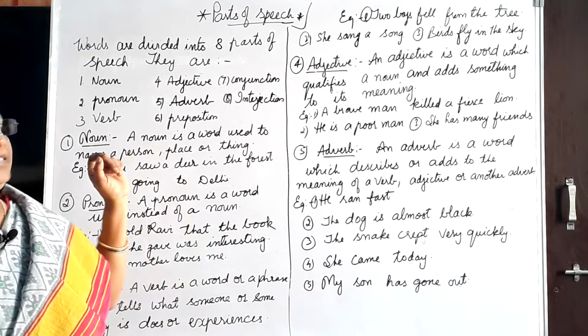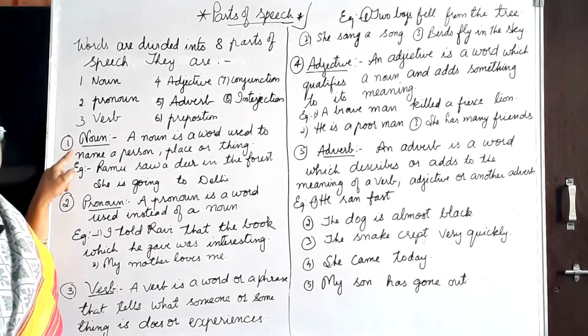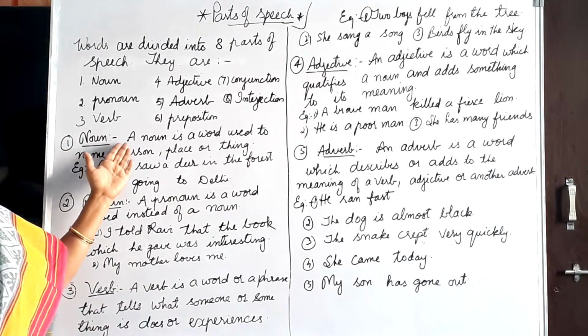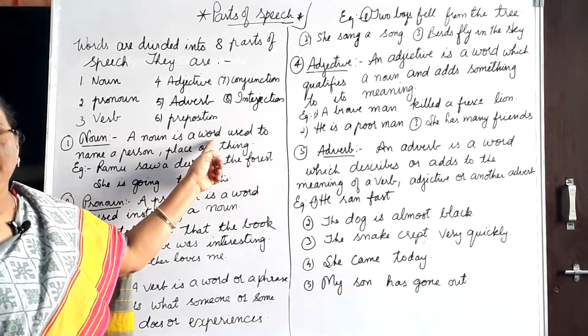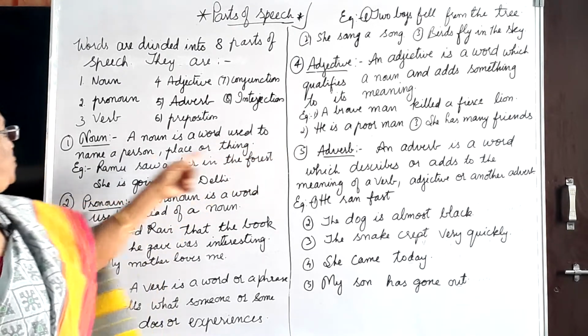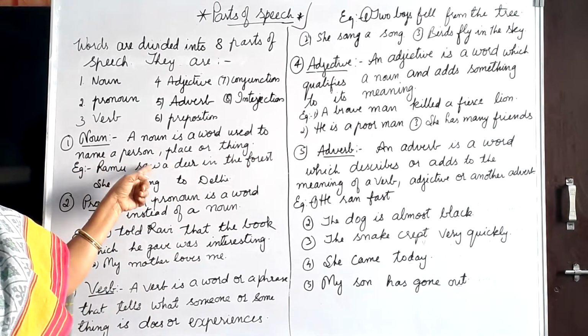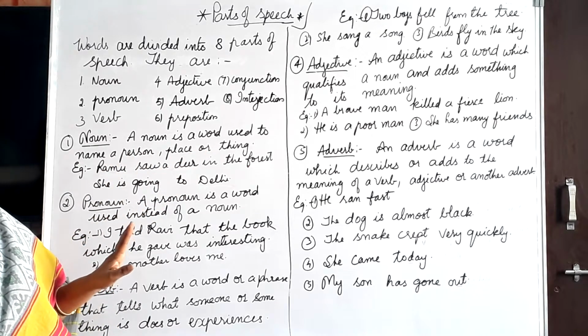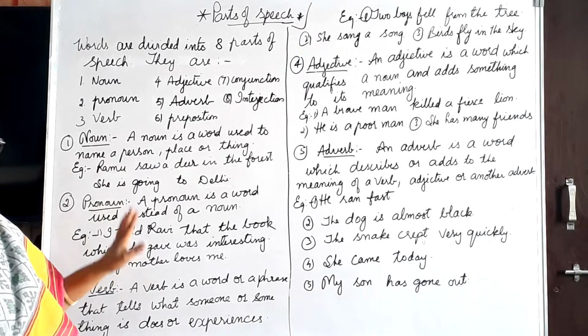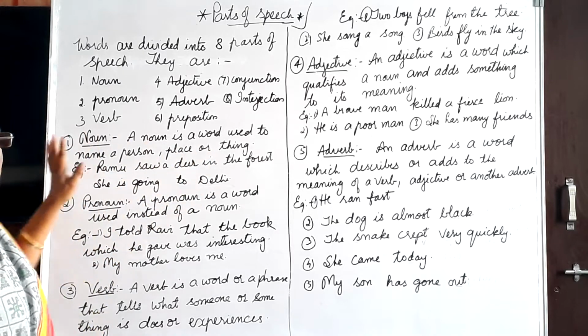Now, let us see how the noun is used. What is a noun? A noun is a word used to name a person, place or thing.